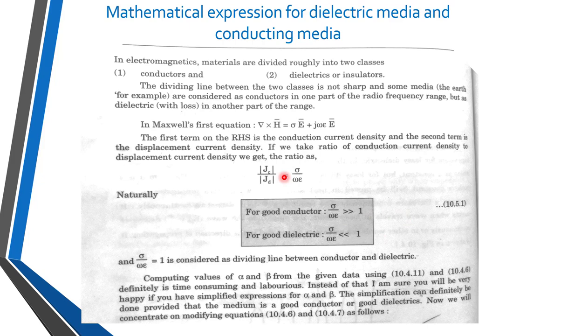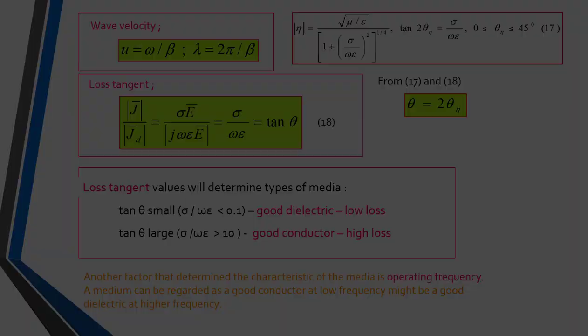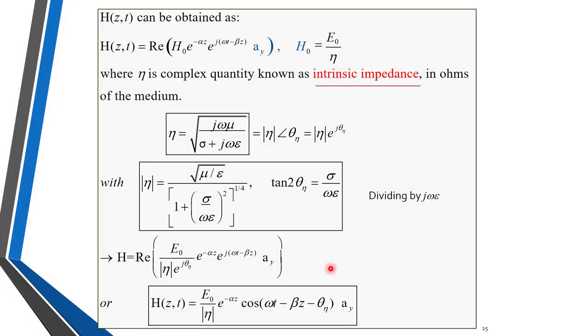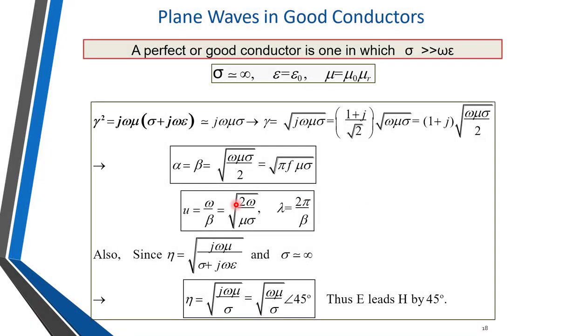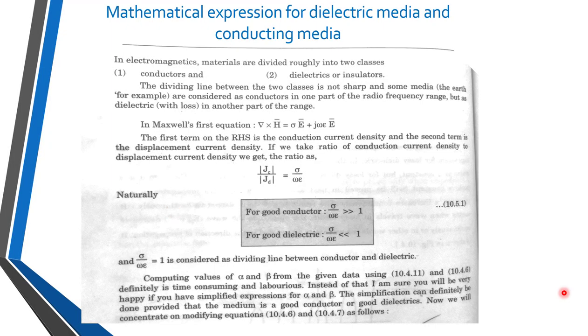And for a good dielectric, sigma upon omega epsilon should be very much less than 1. So by using these two conditions, we can differentiate whether the material is a good conductor or a good dielectric. And then we can use the respective equations of alpha, beta or eta. Okay, so we'll stop here.